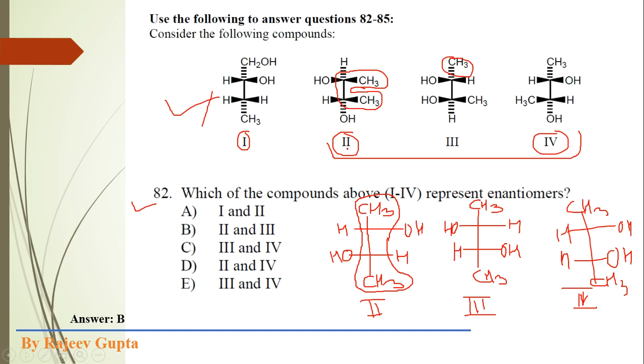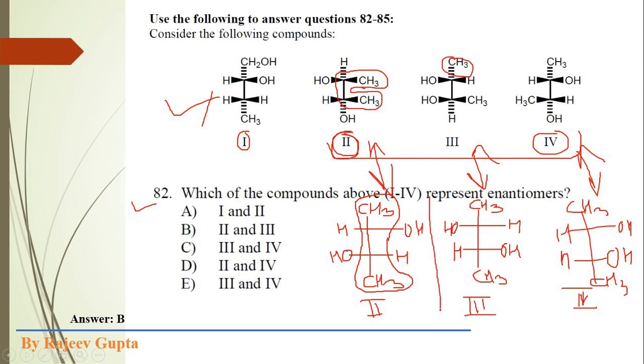So actually this structure and this structure are exactly the same. I am drawing the identical structures. This third structure and this third structure are both identical, and these two are also identical. Now check these three structures, which look like enantiomers to each other.